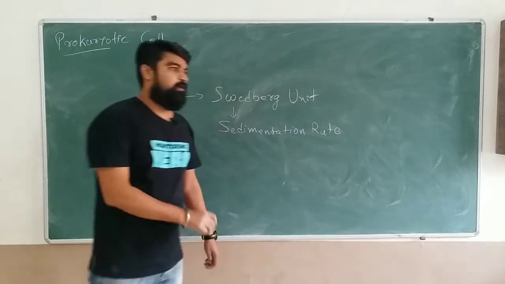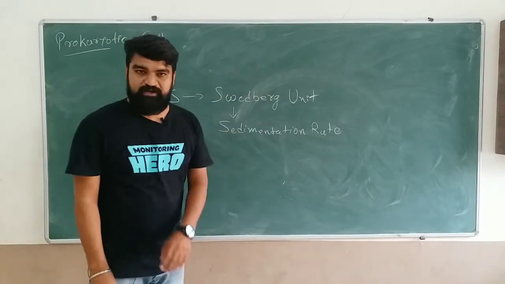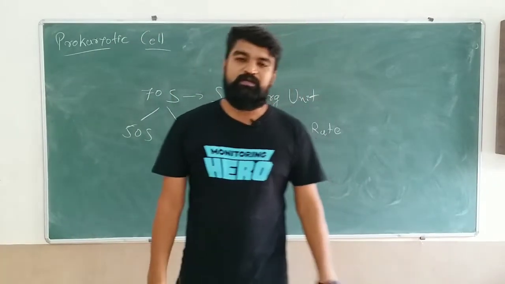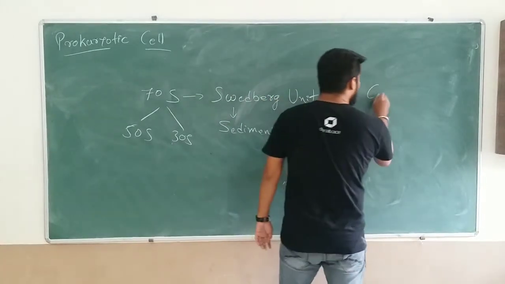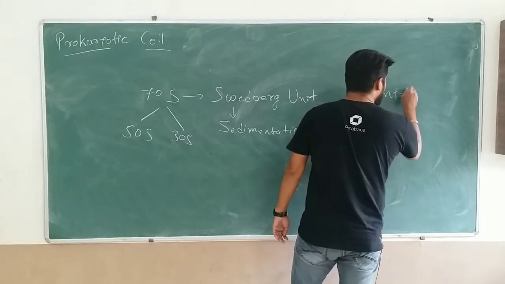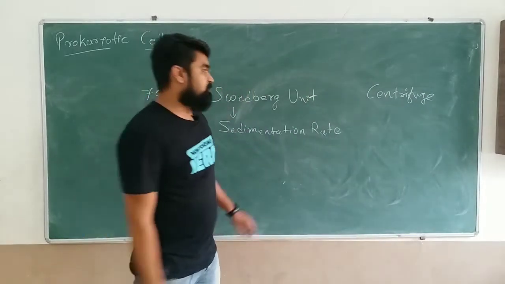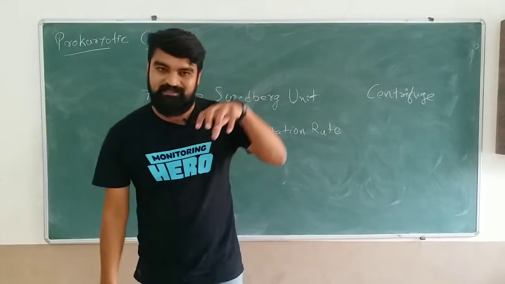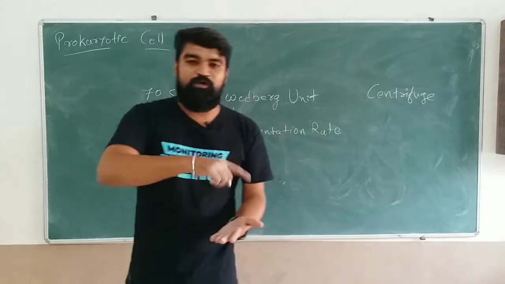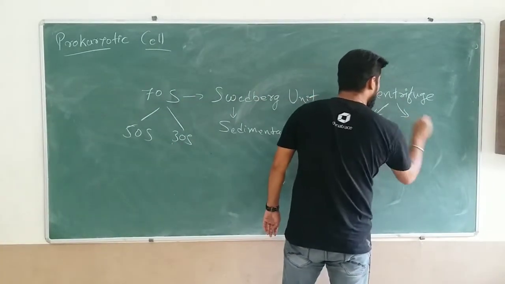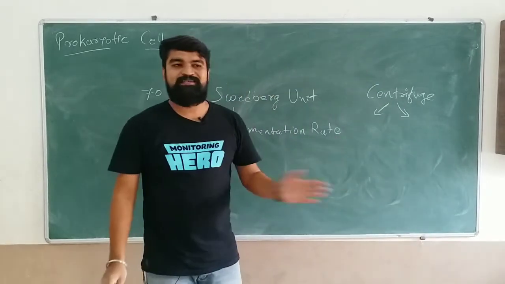Now you would be wondering what is sedimentation rate. In pathology laboratories, they have an instrument called a centrifuge. In that centrifuge there are some tubes in which some liquid is put, and it revolves very fast, so that the units of that particular liquid will be sedimented.